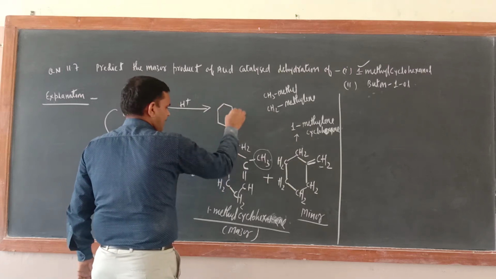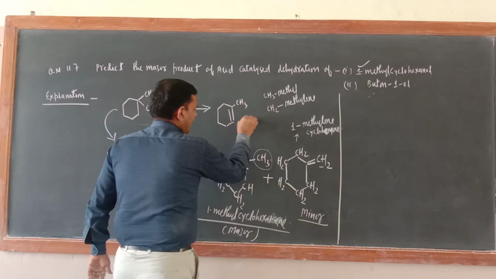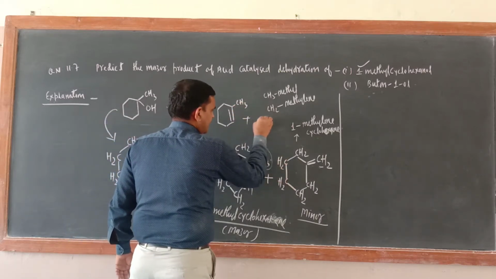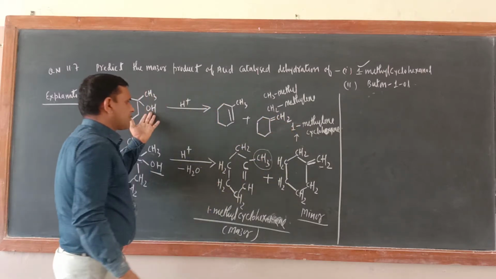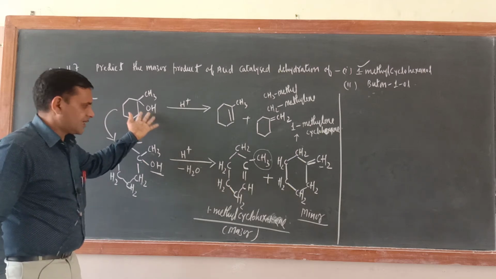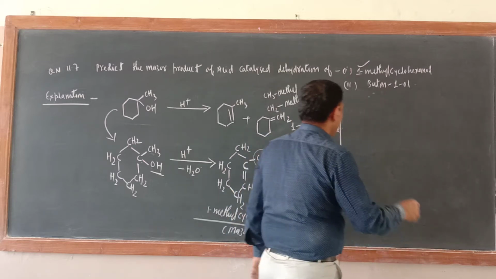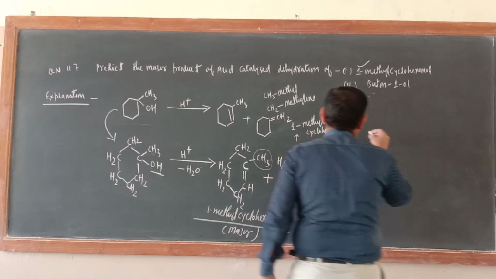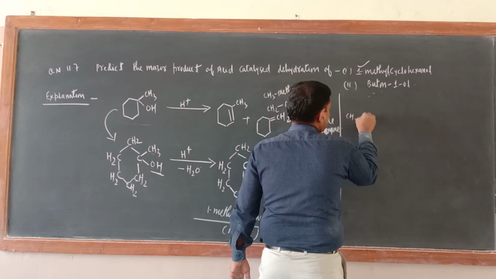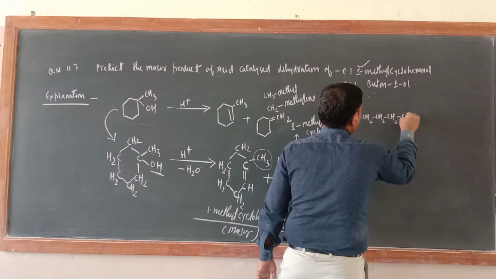Here double bond, here CH3, correct. Everything is same only. Now this one also can be written: here double bond CH2. So in this form also can be written very easily. Now what about this one? Just see here, butane 1-ol. Yes, butane 1-ol. So just see, write down CH3, CH2, CH2, CH2 and OH, correct.